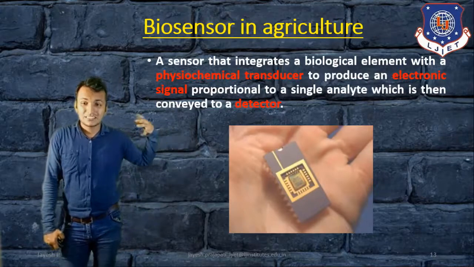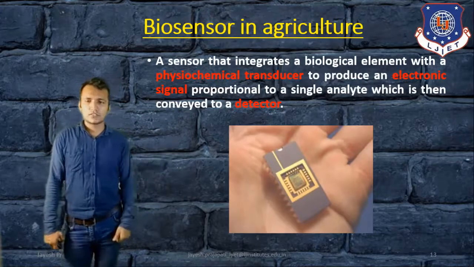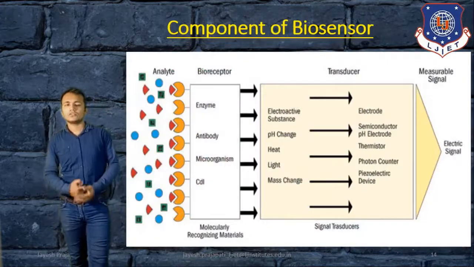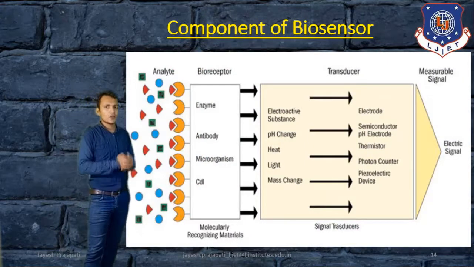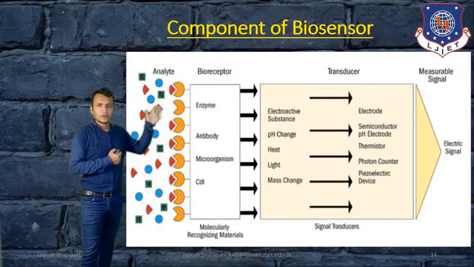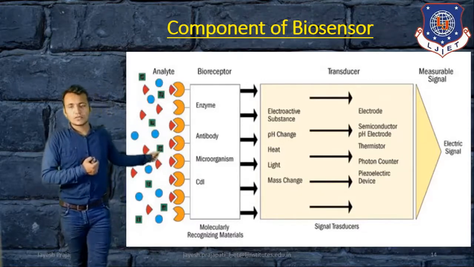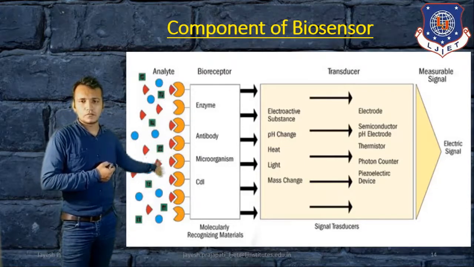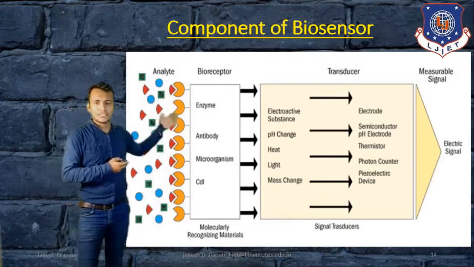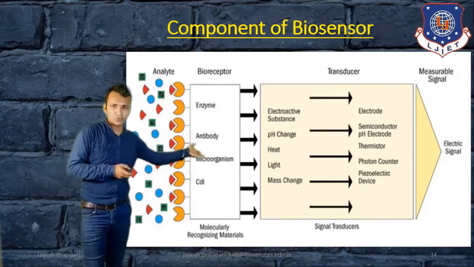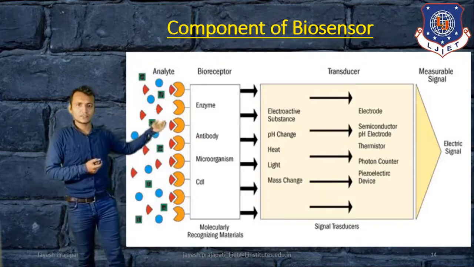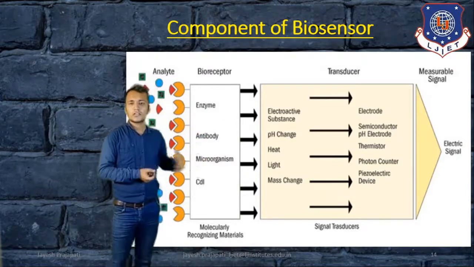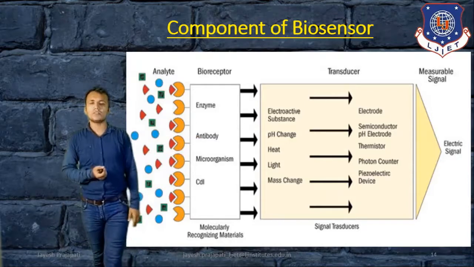In agriculture, what is the importance of biosensors, we will also discuss in this session. Now you can see the components of the biosensor in this figure. First is the analyte, then bioreceptors. Then it goes to the transducer, which converts it into electronic signals. Then it becomes a measurement signal, an electric signal. These are the different components of the biosensor.